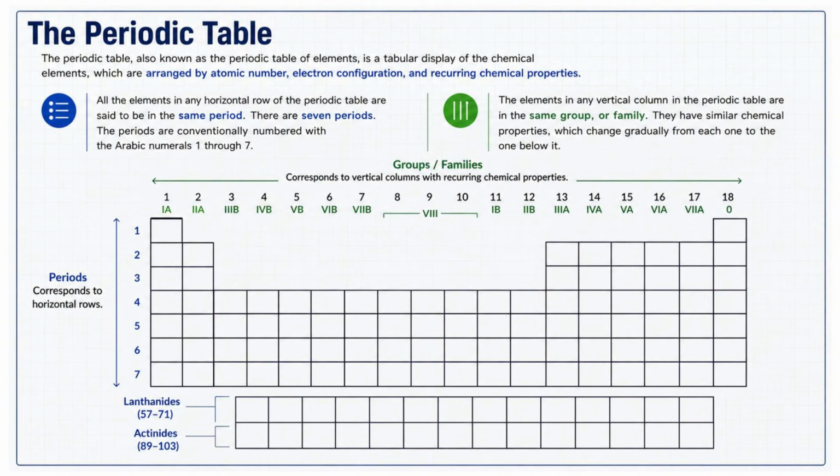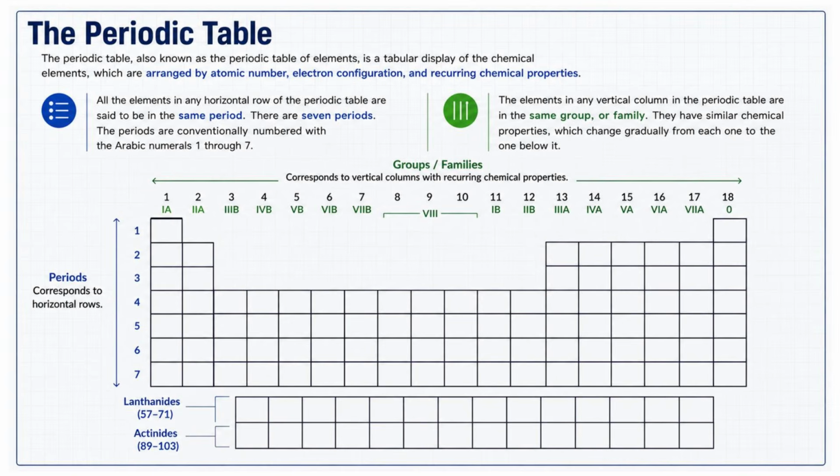The elements are organized primarily according to their atomic number. As the atomic number increases from left to right and from top to bottom, patterns begin to appear. Elements with similar electron configurations and similar chemical properties naturally fall into the same columns. That is why the table is called the periodic table, because many chemical properties repeat periodically.